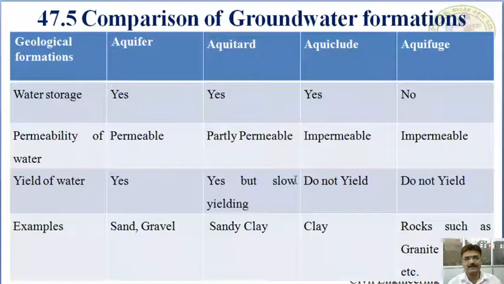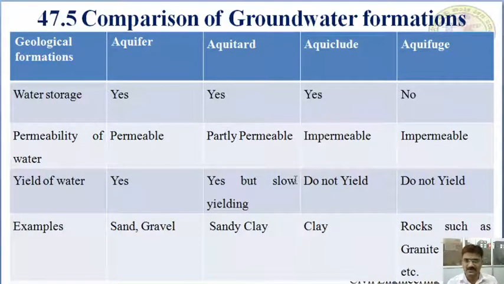Now coming to the comparison of groundwater formations. We have geological formations such as aquifer, aquitard, aquiclude, and aquifuge. Water storage: yes, there is water storage in the aquifer layer. In aquitard, water storage is there.